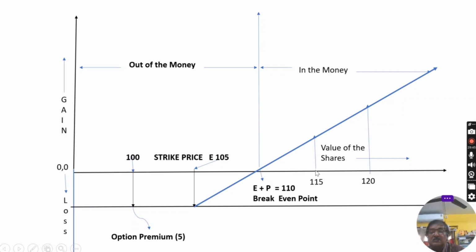Now in this case, when the sale price is 115, there will be a profit of rupees 5.